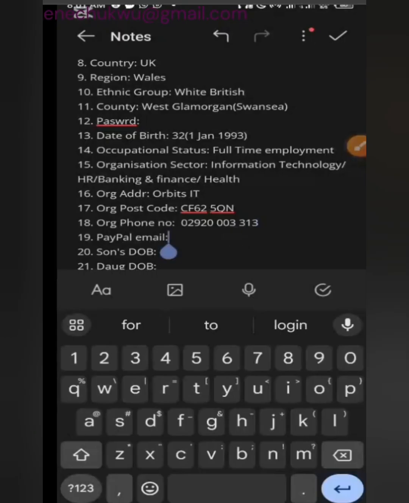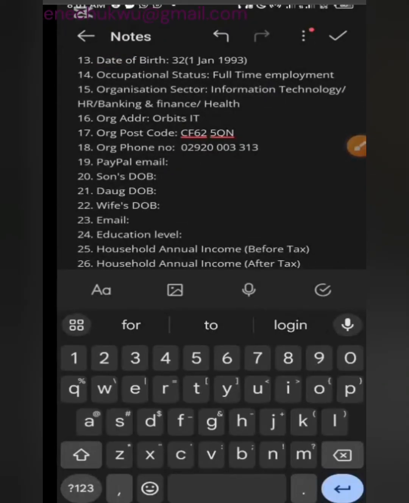Your PayPal email is going to be the email of the PayPal you are going to be using to work on this particular site. The email you are going to be using as the PayPal email is what you're going to fill in this next option. Okay, very good. And mind you, much later, when I'm done creating this template, there's something I'm going to tell you when it comes to having multiple templates.